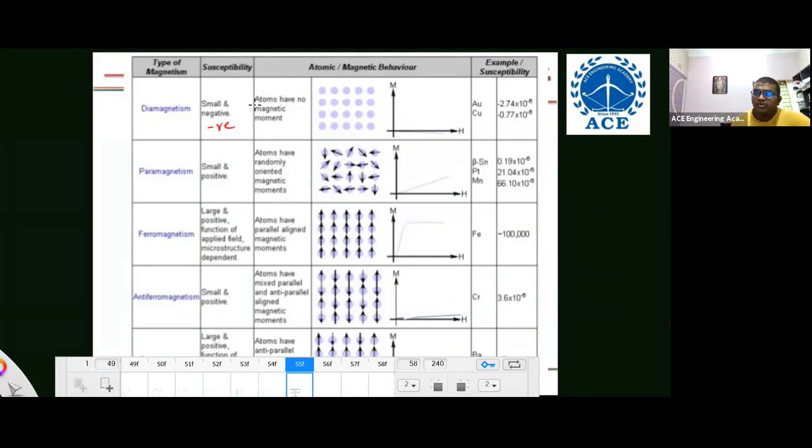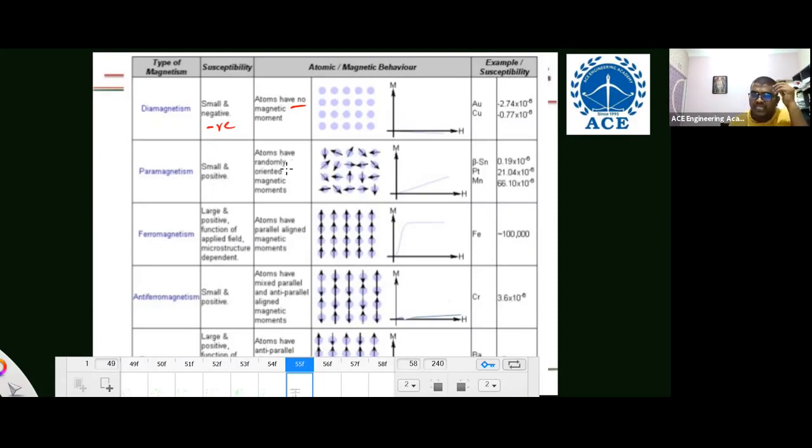In the diamagnetic material, without any magnetic field, there are no magnetic dipoles. By applying a field, it generates minor dipoles in the opposite direction. That's why you got negative. Remember, diamagnetic material has negative magnetic susceptibility. It does not have any permanent dipoles. By just applying some field, it generates dipoles, but they are in the opposite direction. That's why negative.